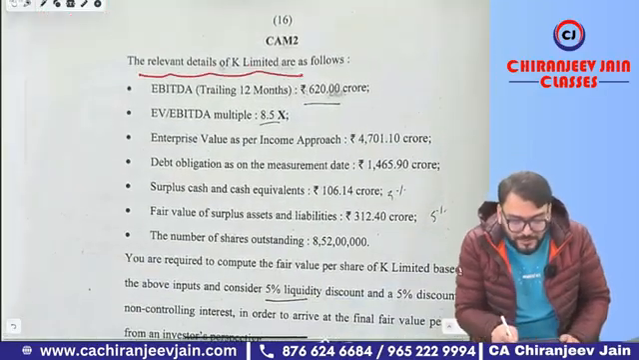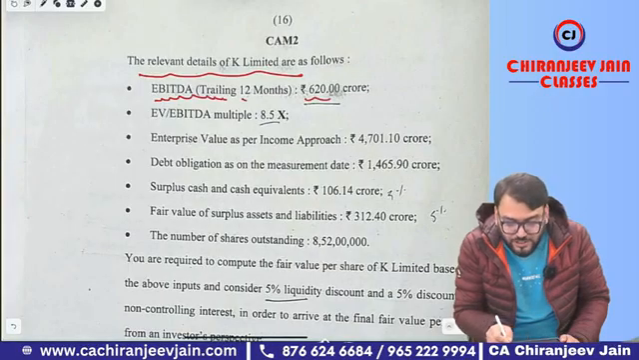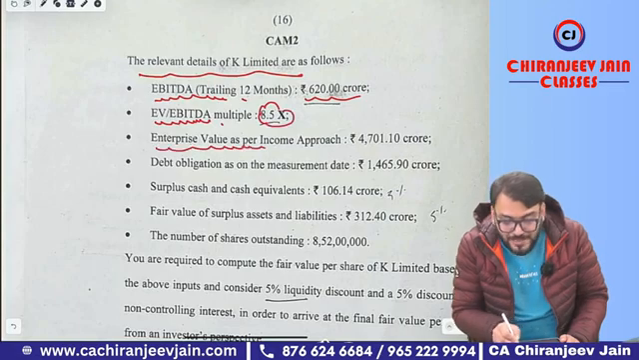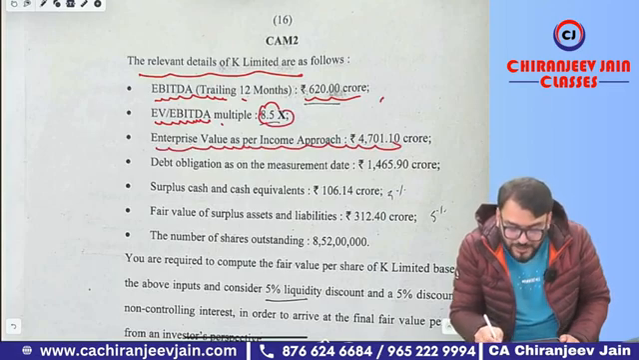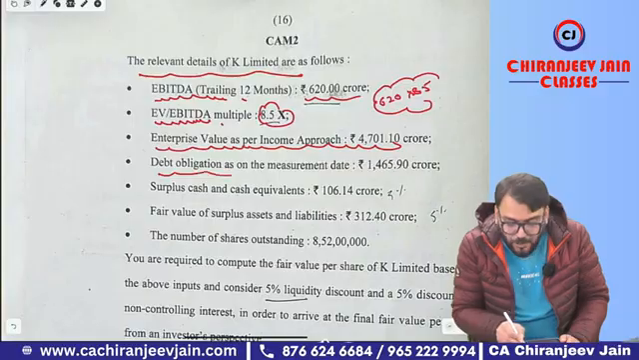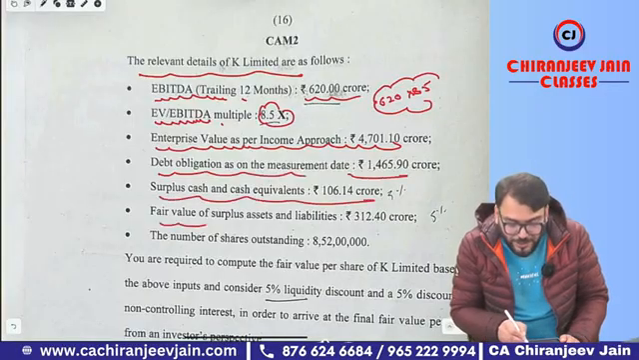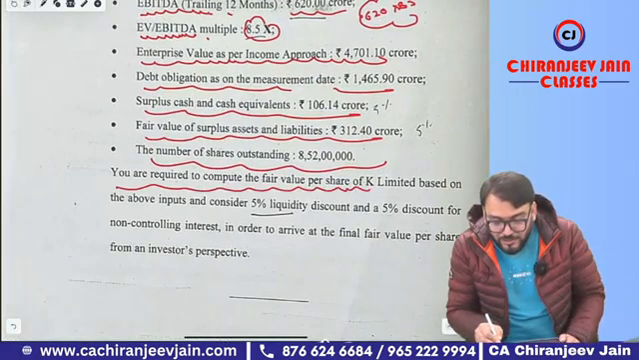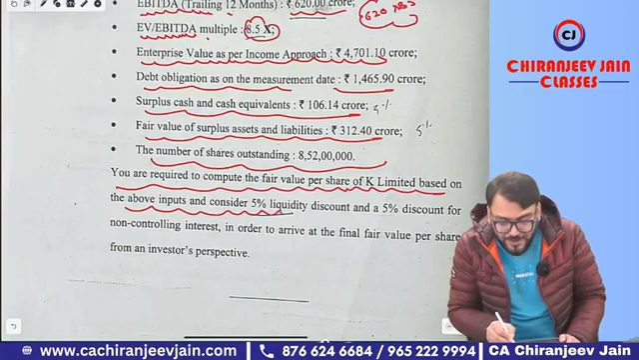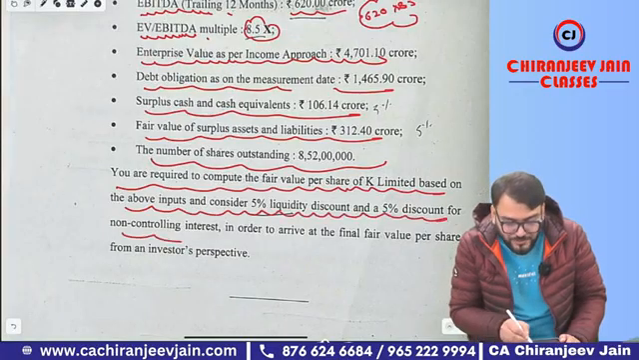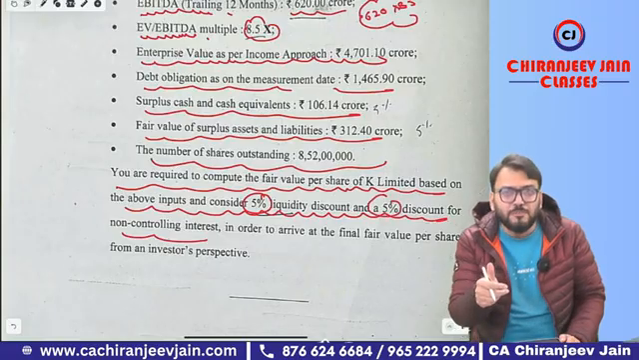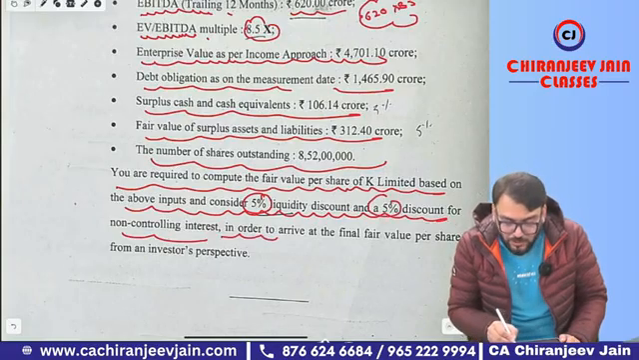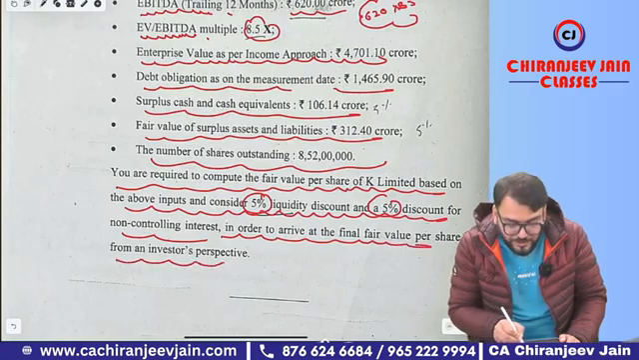Okay. The relevant details have been given. EBITDA trailing 12 months is 620 crore. EV by EBITDA multiple is 8.5x. EV as per income approach is already given. For the market approach, it will be 620 multiplied by 8.5. Debt obligation, surplus cash and cash equivalents, fair value of surplus asset and liability, and the number of shares have been given. You are required to compute the fair value per share of ICAI Limited based on the above inputs, considering 5% liquidity discount and 5% discount for NCI. So first we calculate value per share, then deduct 5% and 5% to arrive at the final fair value per share from the investor's perspective.